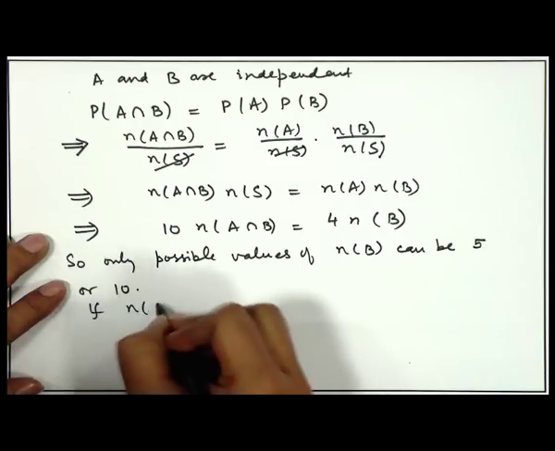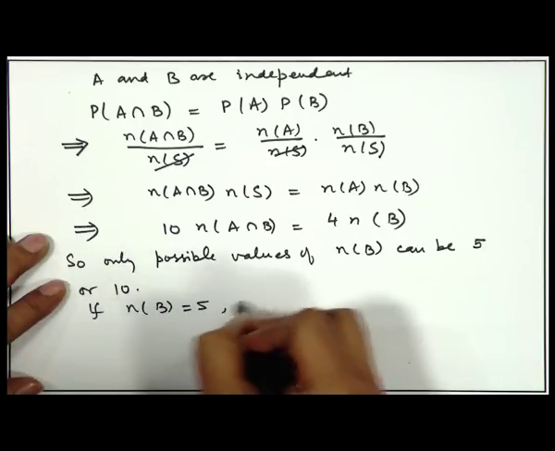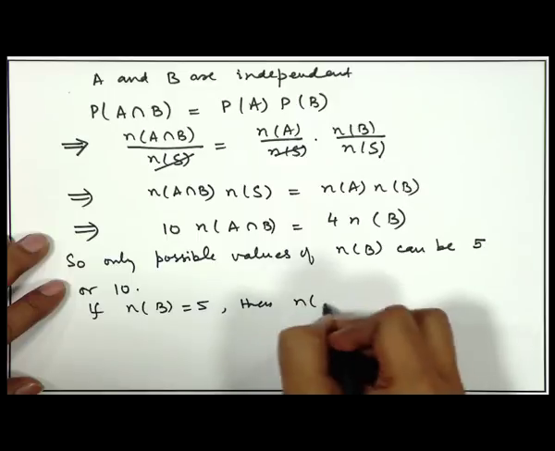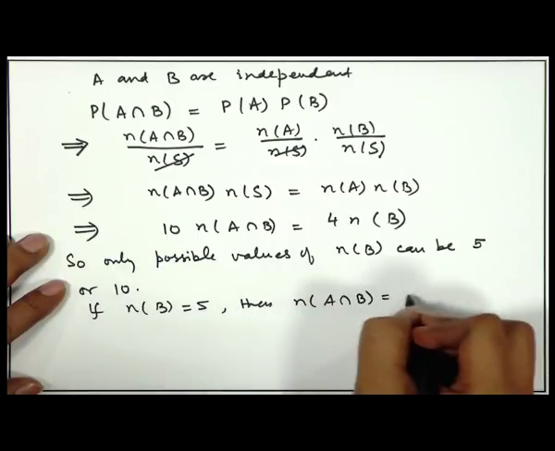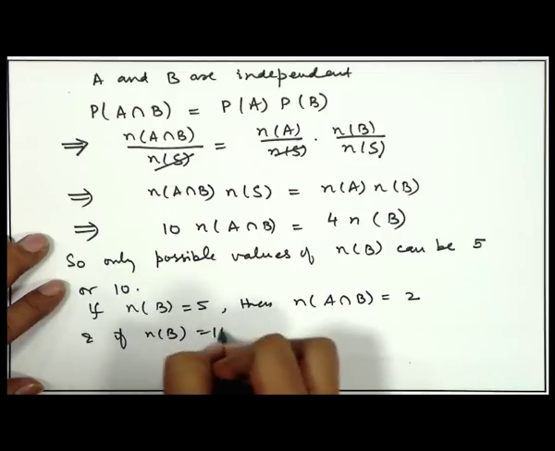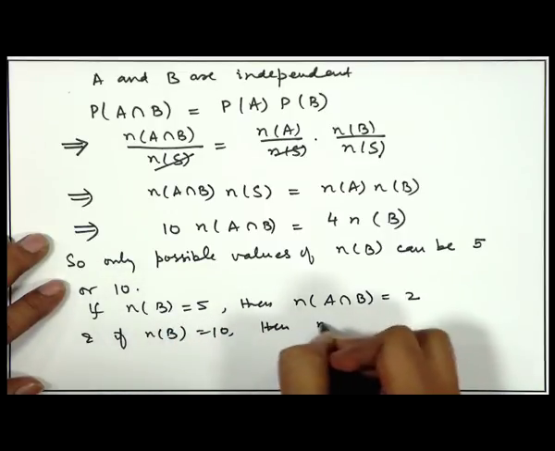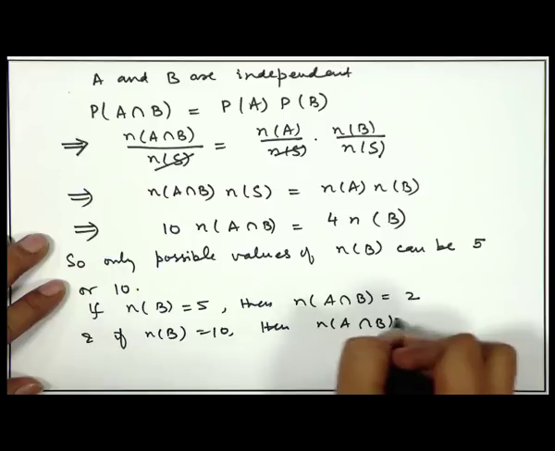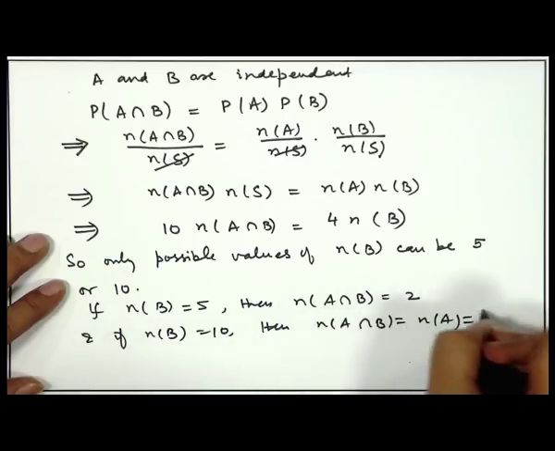If n of B is 5, then n of A intersection B must be equal to 2, and if n of B is equal to 10, then n of A intersection B is equal to n of A, that is equal to 4.